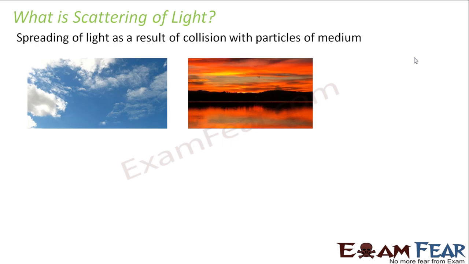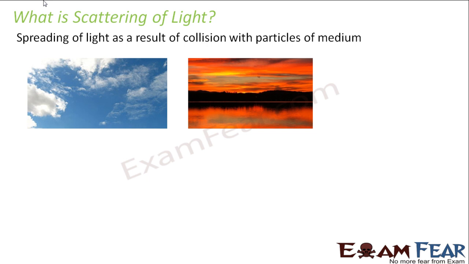It is the phenomenon of spreading of light as a result of collision with particles of medium. So scattering takes place when light collides with the particles present in a medium, and as a result light gets spread. The most common example of scattering of light is the blue color of the sky. We all can see the sky as blue. That is because of the scattering of light. Similarly, you would have seen that during sunrise or during sunset, the sky appears a little reddish, right? So that is also because of scattering of light.